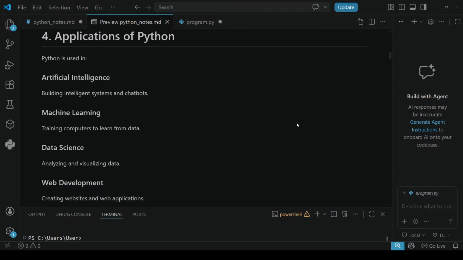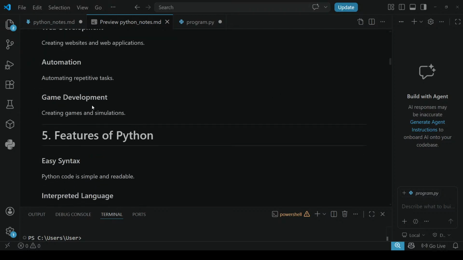Next comes machine learning. Machine learning is training computers to learn from data. Machine learning is very important. From a huge amount of data, it is going to gain some experience, and from that experience it is going to improve day by day. So it is one of the applications of Python. And next, data science. Analyzing and visualizing data is very important in data science, and Python plays a very important role in data science.